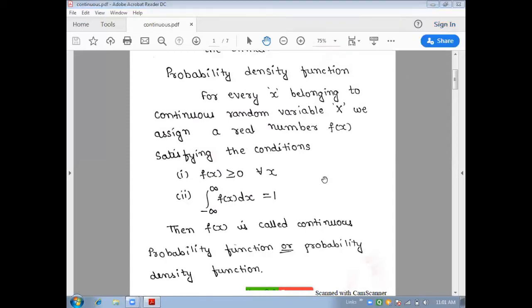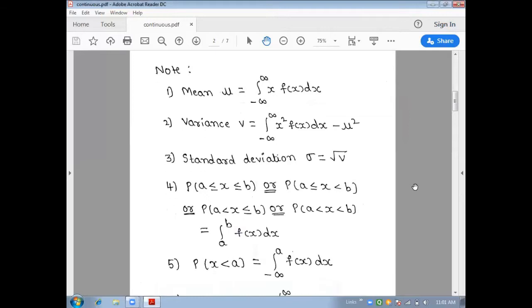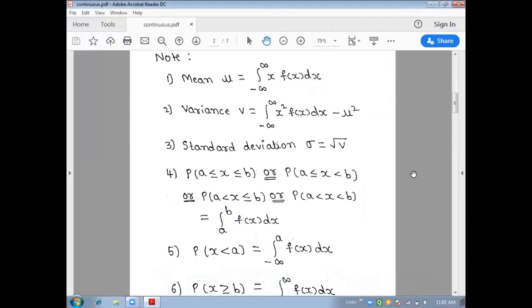Next we'll take notes on the continuous random variable. First, the mean. The notation we use is mu. The formula for the mean is the integral from minus infinity to plus infinity of x f of x dx.